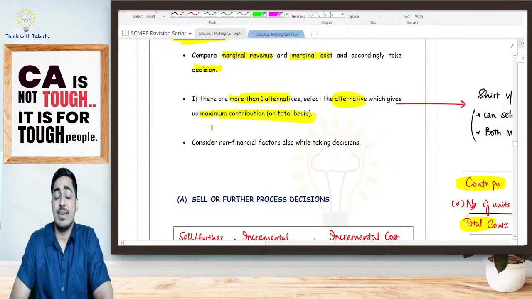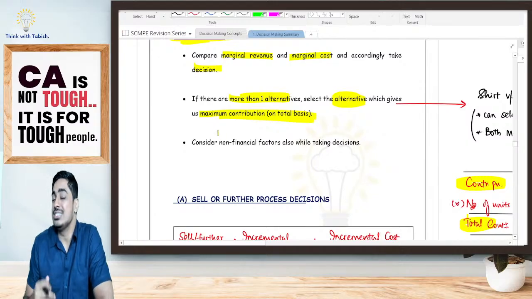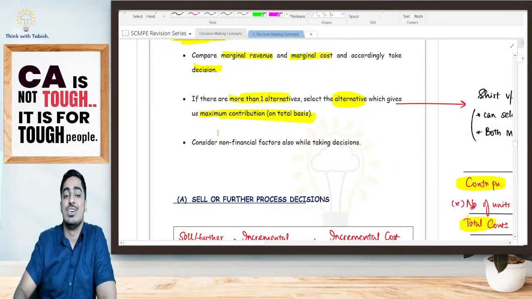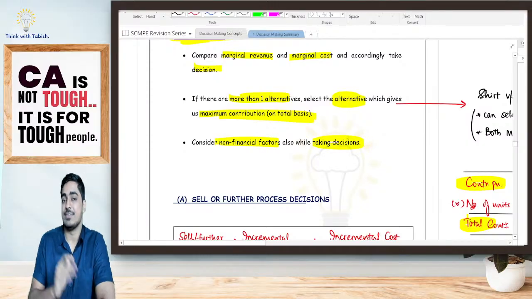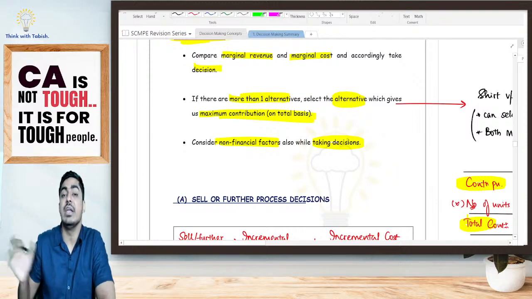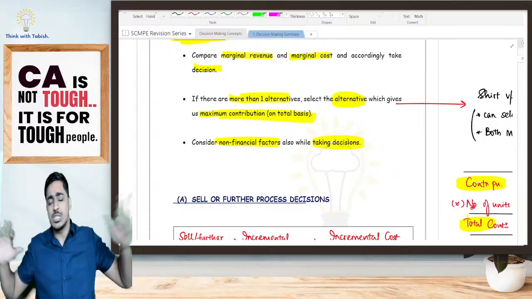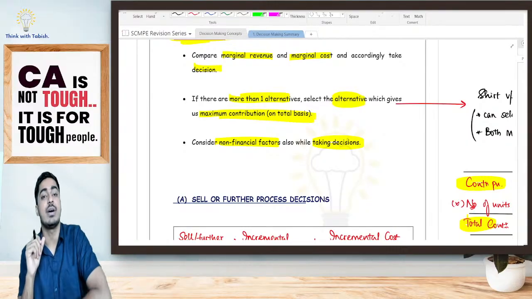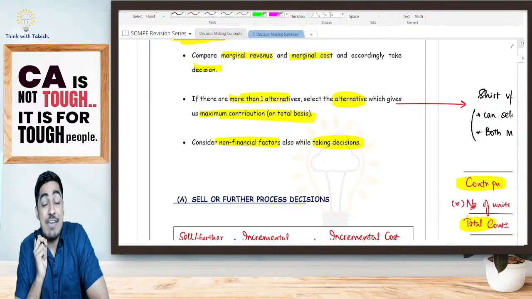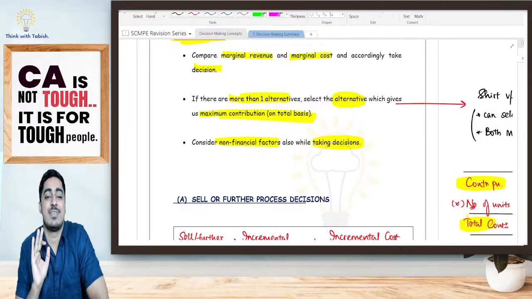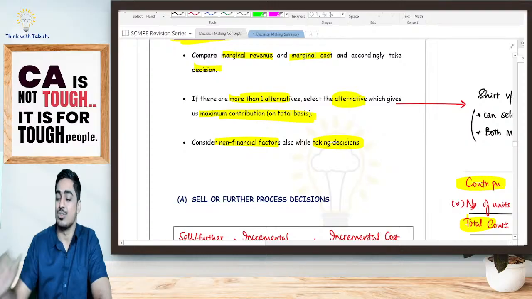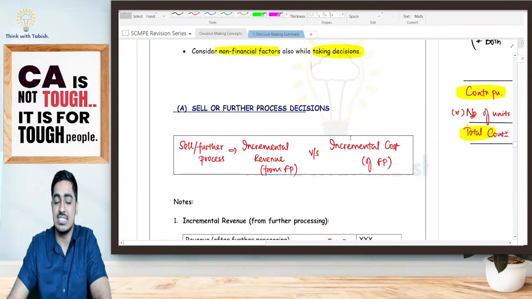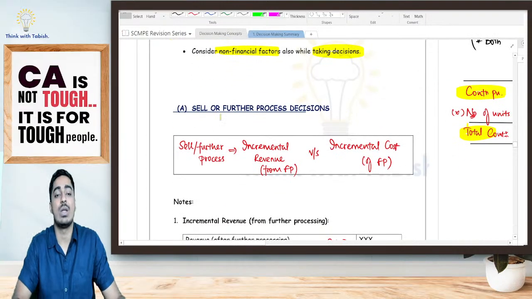Again, we are telling, every time you're taking a decision, it is not just a decision based on financial factors. You should be considering non-financial factors as well while you're taking a decision. Say for example, just a very simple example, suppose I'm going to start a business of dealing in drugs. From financial perspective, too much profit. Marginal revenue is very high compared to marginal cost. But still, every decision should be taken not just based on financial factors. You should keep in mind non-financial factors as well. Is it clear? Yes. So based on that, we are having 5 different decisions. So let us understand every decision one by one.